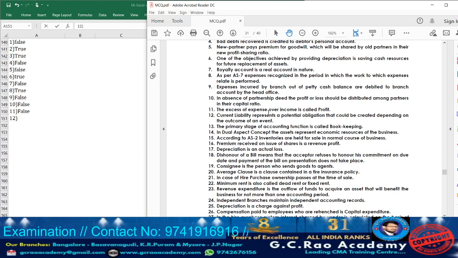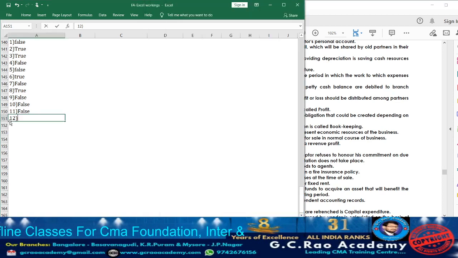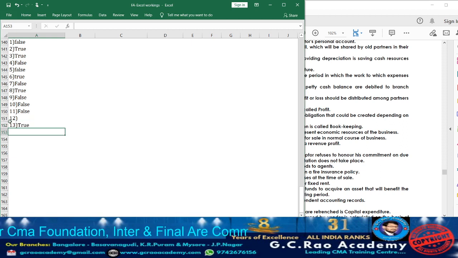Excuse me. Now moving on to question 13. What are they telling? The primary stage of accounting function is called bookkeeping. Yes. The first and foremost art of recording the transaction in the books of accounts, we call it bookkeeping. So I will read the 13th. No, the 13th is true. So just take down the 13th. Next I will explain the 12th. The 13th is true.